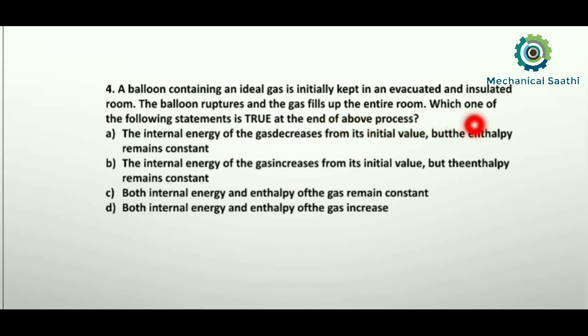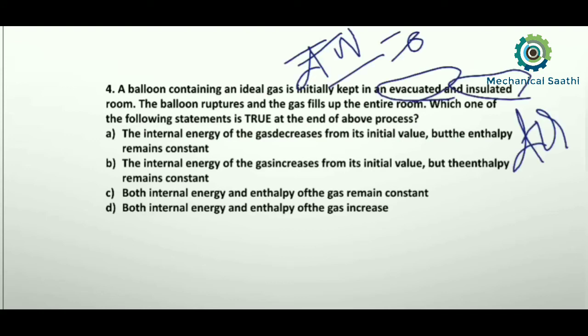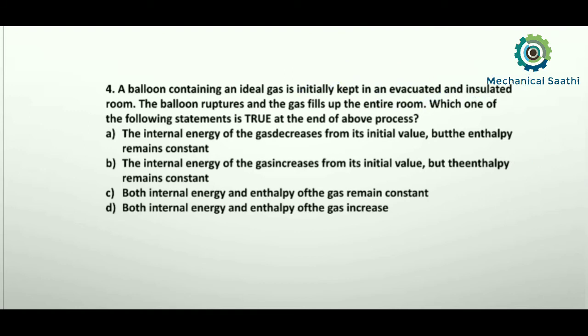If we look here, in this case there will be no heat transfer as well as no work transfer. As there is no heat transfer and no work transfer, we consider the rupture of that balloon as a process.